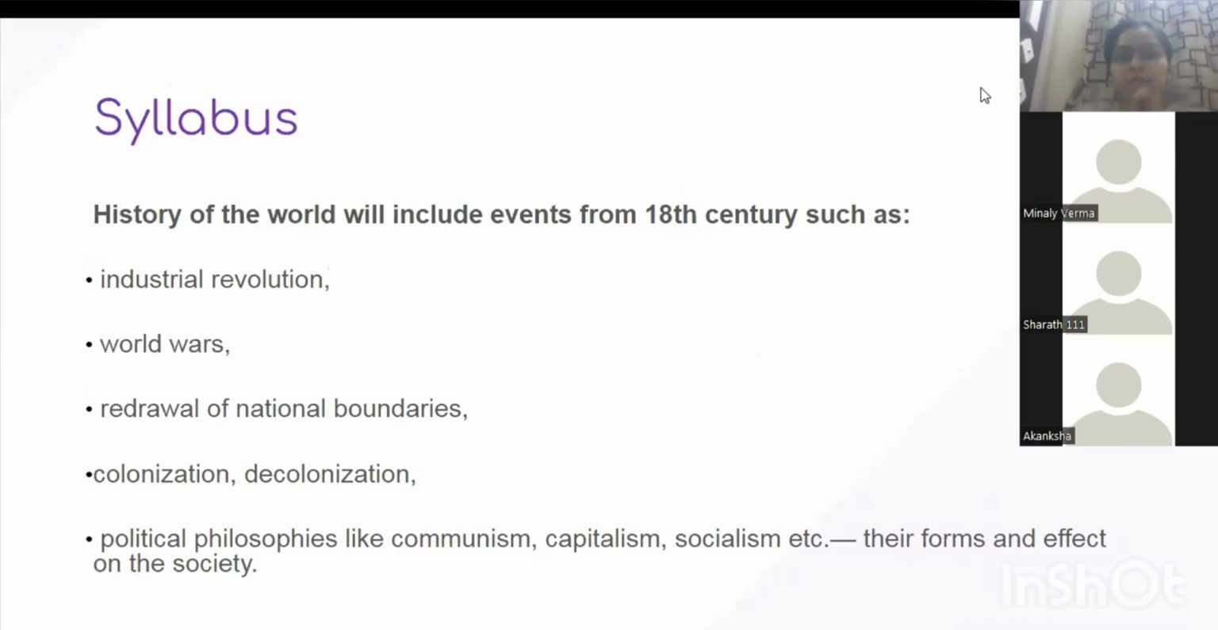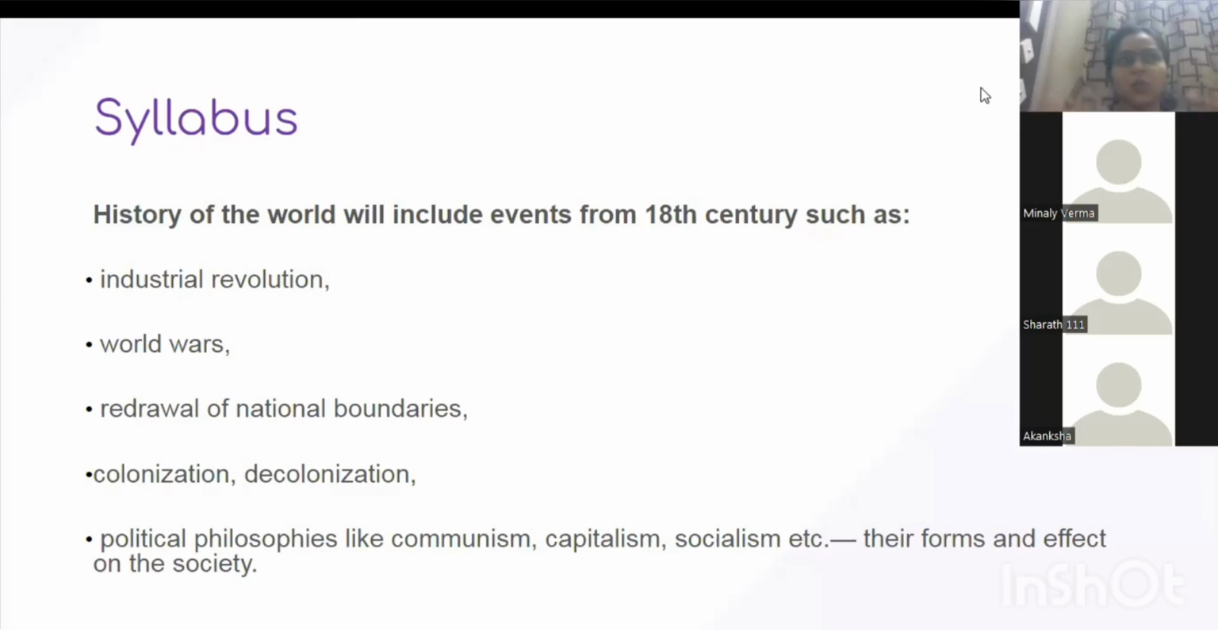Second important topic is American Revolution. Then next is French Revolution. Then American Civil War. Then we have World War I. Then Russian Revolution, World War II, then Cold War. That is, after World War II, we had a Cold War, and then colonization, decolonization.